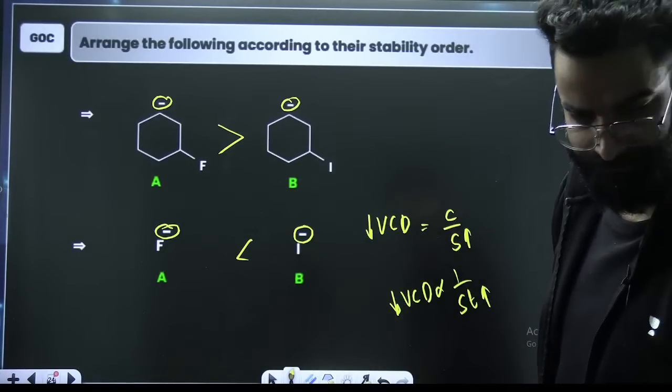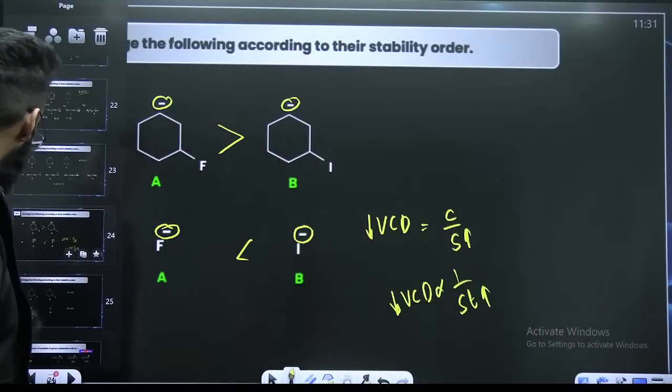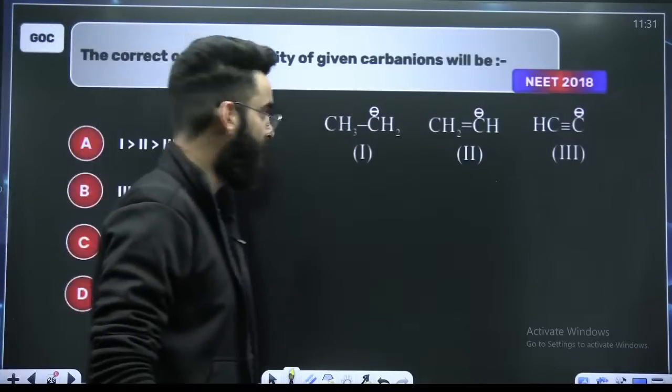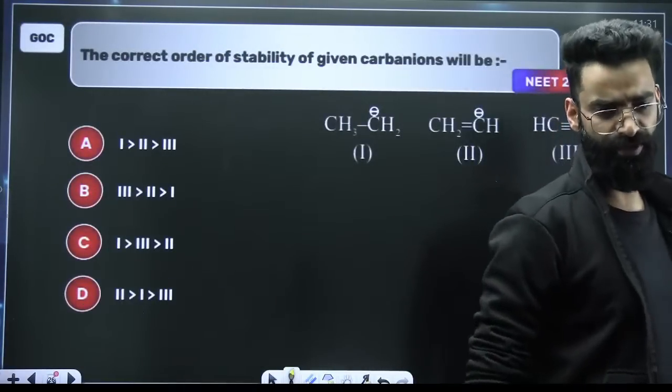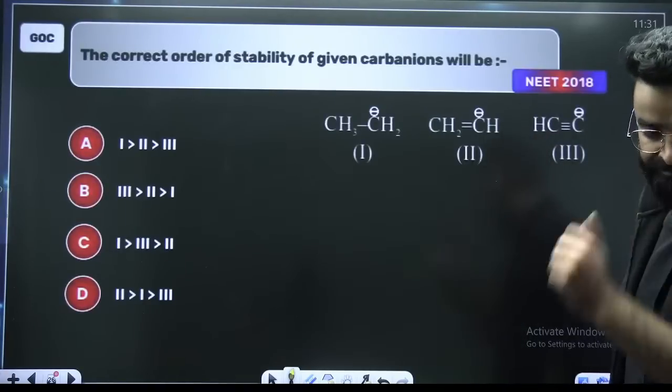Is it clear, people? No second thought for this question. Okay, NEET 2018. Stability of Carbanions. Stability order of Carbanions, quickly.